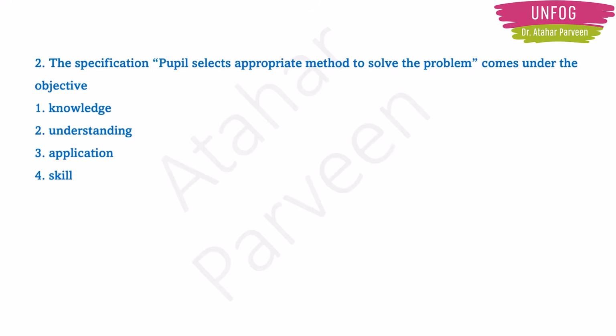Next question. The specification: the pupil selects the appropriate method to solve the problem comes under which objective? The four options are knowledge, understanding, application, skill. The correct answer is application. So the pupil selecting an appropriate method to solve the problem comes under the application objective.